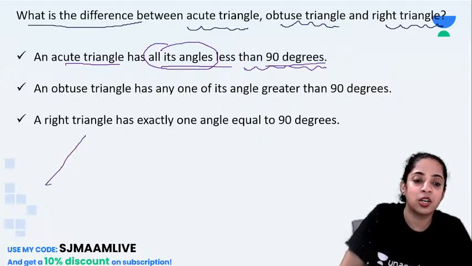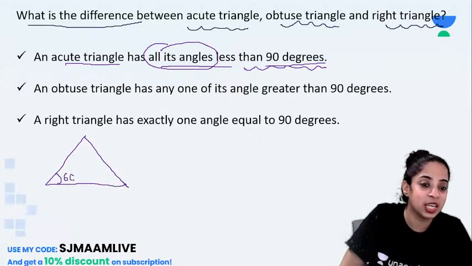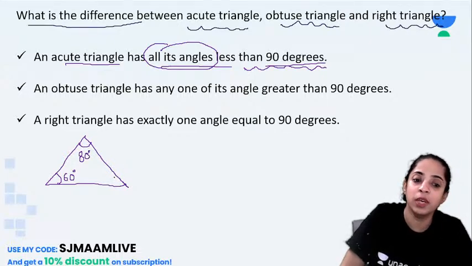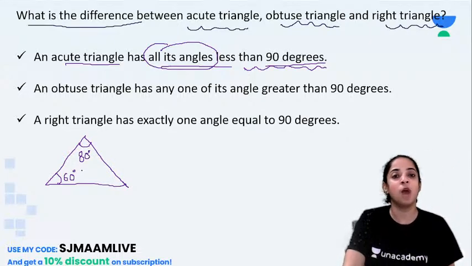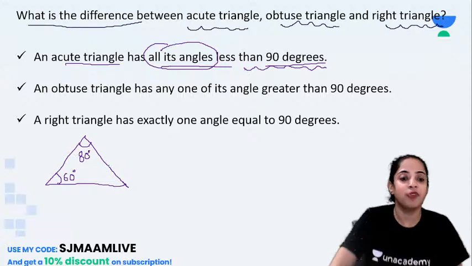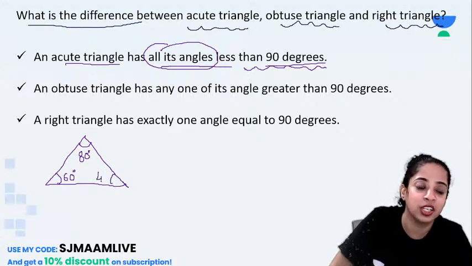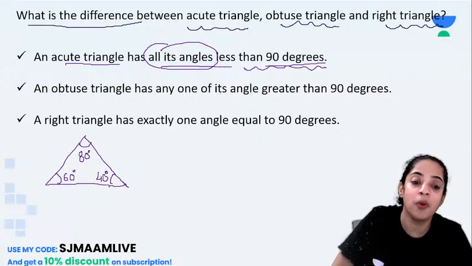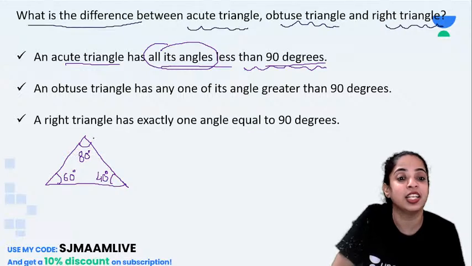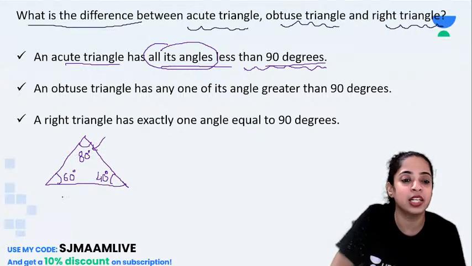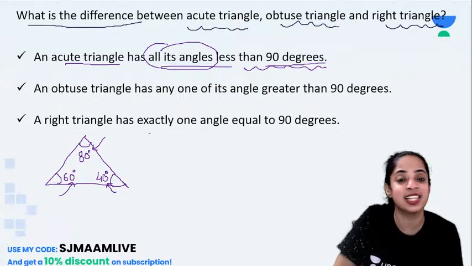So suppose I draw a triangle like this. Suppose this is 60, this is 80, then what would this angle be? See, 80 plus 60 is how much? 140. So this will be 40, right? To make the sum of all the angles equal to 180 degrees. So here you see all the angles 80, 60 and 40. All the three angles are less than 90 degrees.